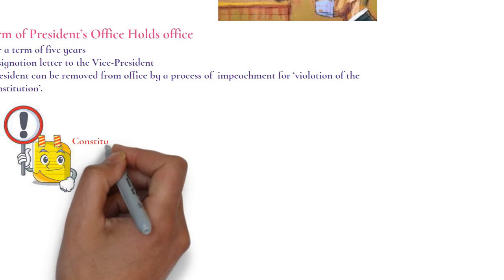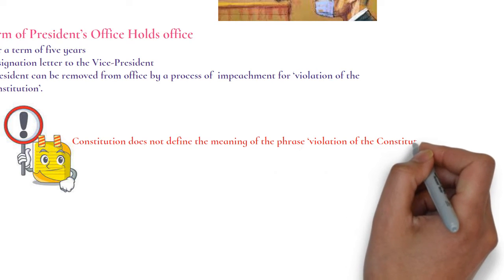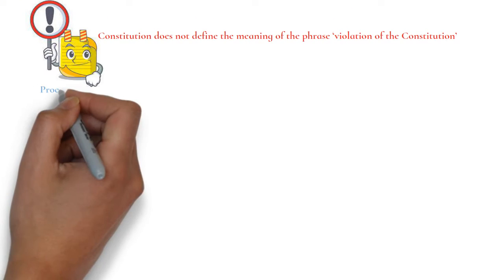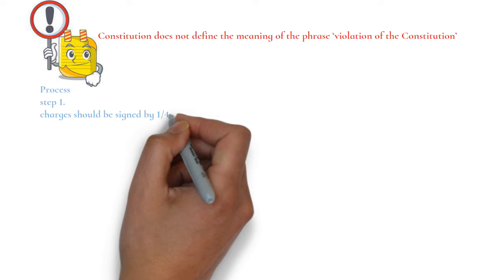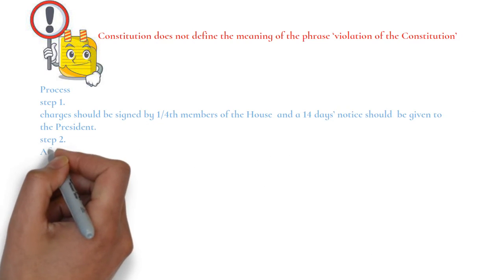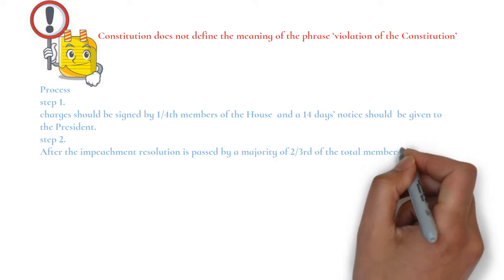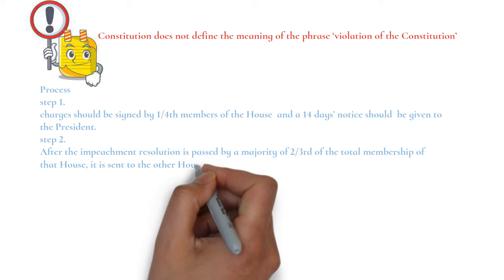Now, the constitution does not define the meaning of the phrase violation of constitution. Then what is the process of impeachment? Step 1, the charges should be signed by 1/4 members of the house, and 14 days notice should be given to the president. Step 2, after the impeachment resolution is passed by a majority of 2/3 of the total membership of the house, it is sent to the other house, which should investigate the charges.